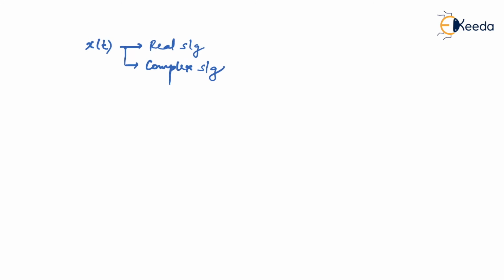Is that right? In case it is a real signal, I can take direct x square of t. That is, for energy calculation, I can directly take x square of t, because we know that in terms of a real signal, mod of x of t whole square and x square of t mean the same. But in case of a complex signal, we cannot square the signal directly. First of all, we have to take magnitude of it, and that magnitude we have to square.